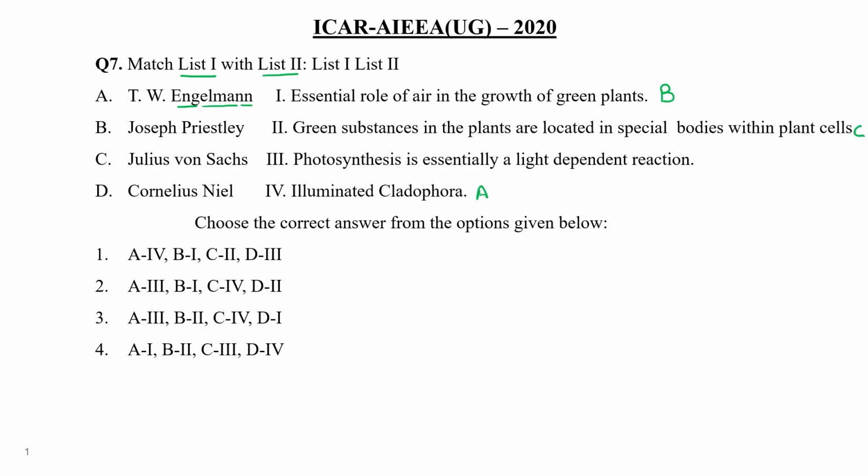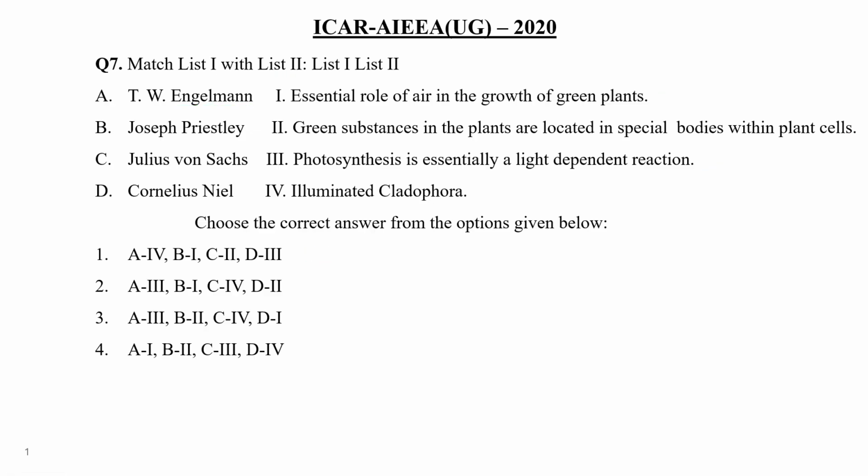Yes. And the remaining, Carolus Linnaeus, he actually first time informed that photosynthesis is a light dependent reaction. So can I write down D over here? Yes. So A with 4. In choice number 1 only, A comes with the fourth choice. So this one is the correct answer of this question.